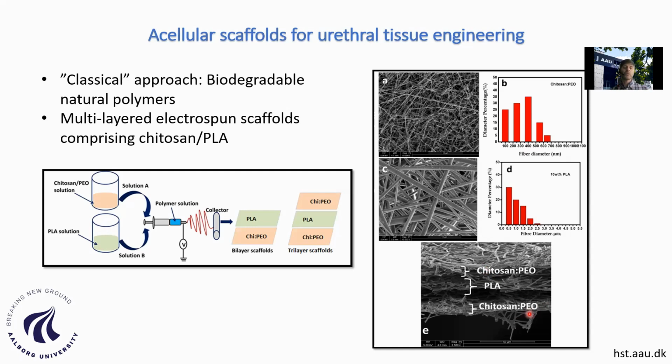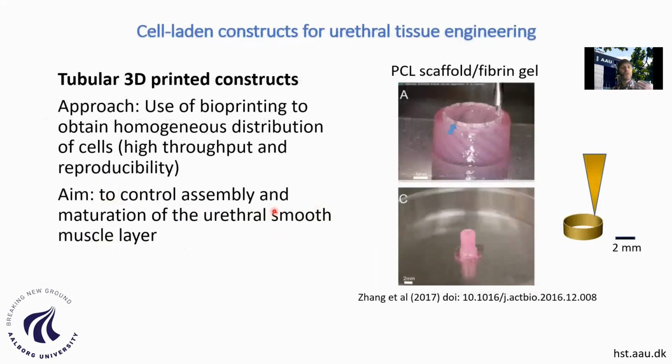So the idea with the other approach, with the bioprinting, is to obtain a much larger concentration of cells at the same time that you fabricate the scaffold. So you can use materials in which you control the assembly and the maturation of the cells, especially these smooth muscle cells within the muscle layer. We have seen some examples in the literature where people have been investigating potential replacements based on bioprinted structures.